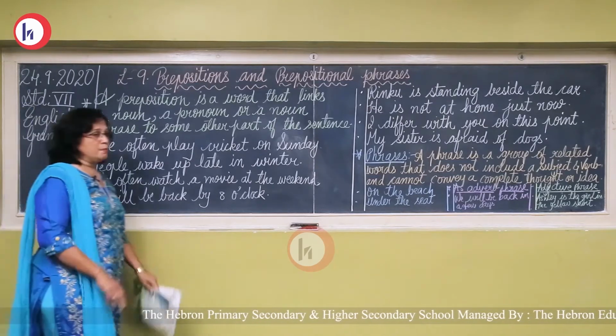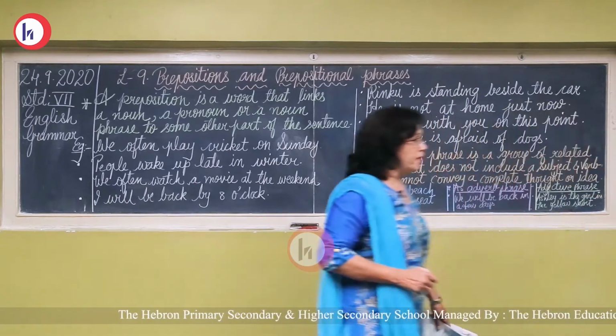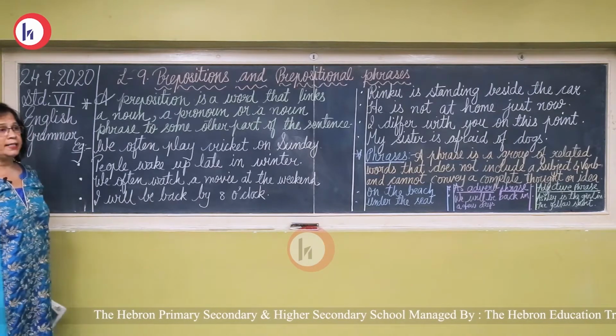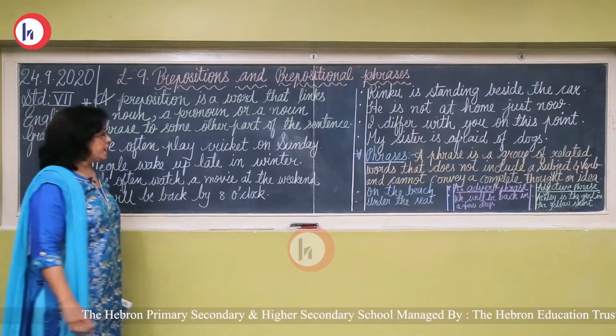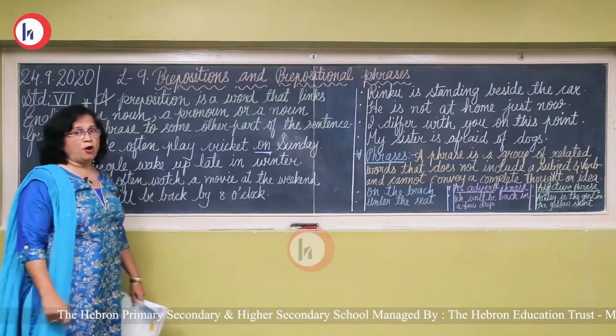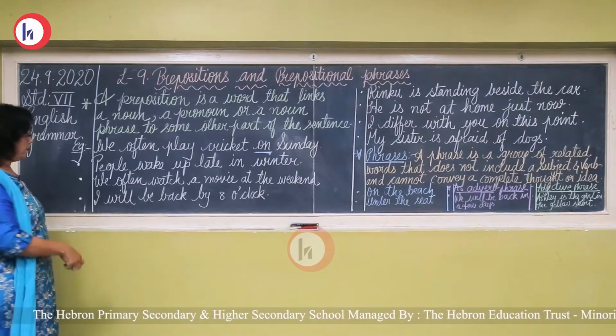Let us see some examples to make it clear. The first sentence is, we often play cricket on Sunday. We often play cricket when? On Sunday. The word on shows the relation of when you play cricket.